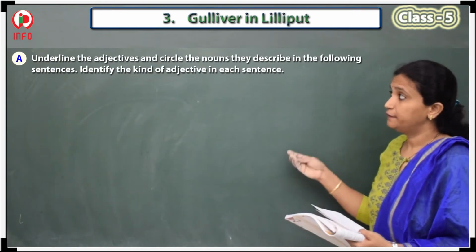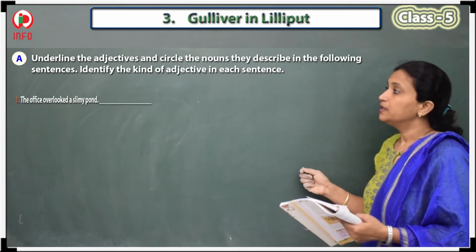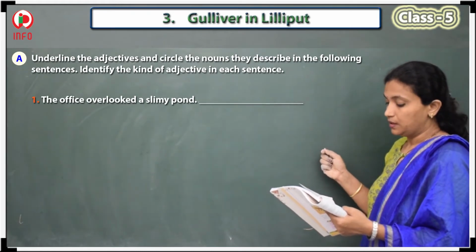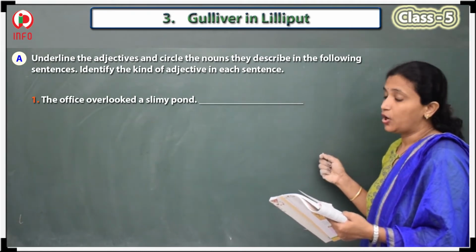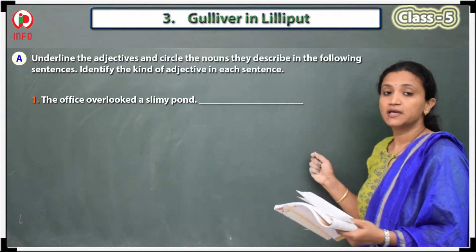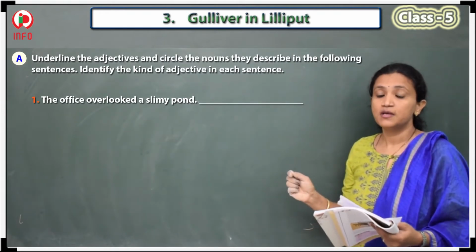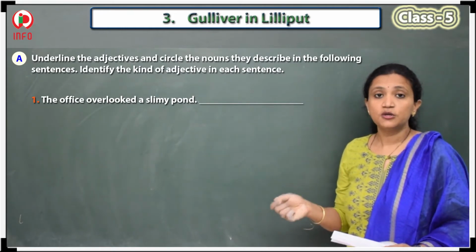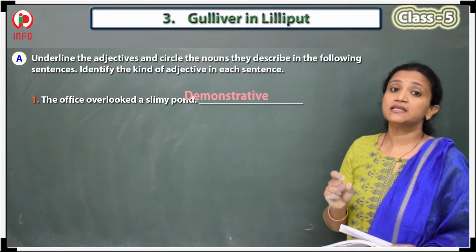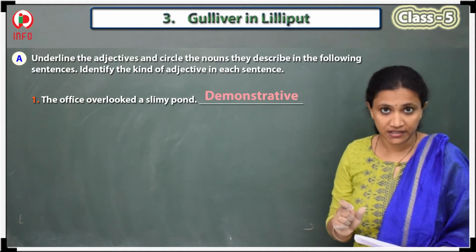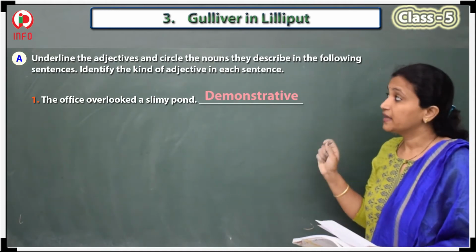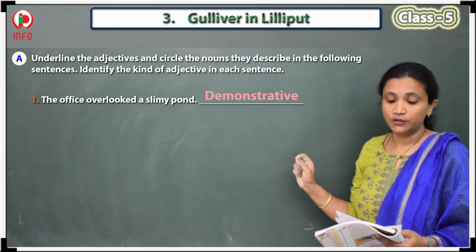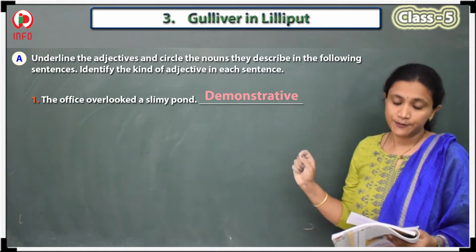Now let's see a few examples. The officer looked at a smiley pond. What kind of adjective is this? The word smiley suggests a demonstrative adjective. That is the reason the correct answer for this is demonstrative adjective, and the word is smiley.